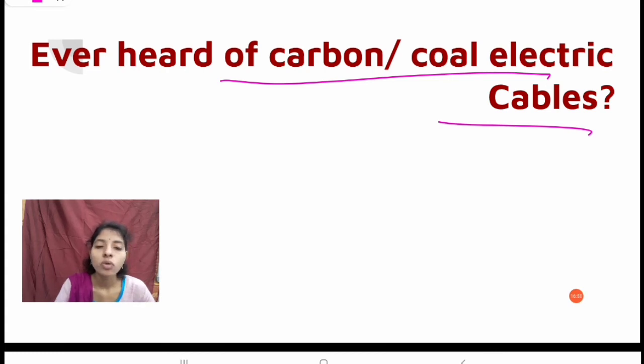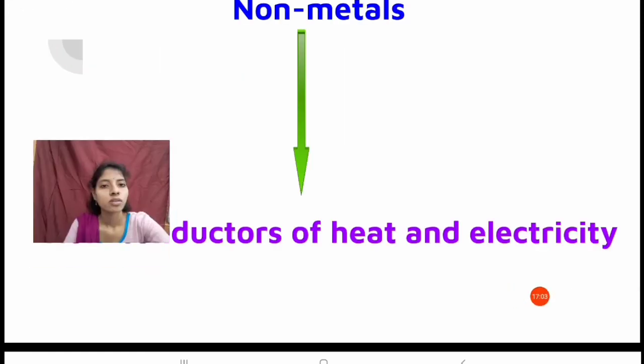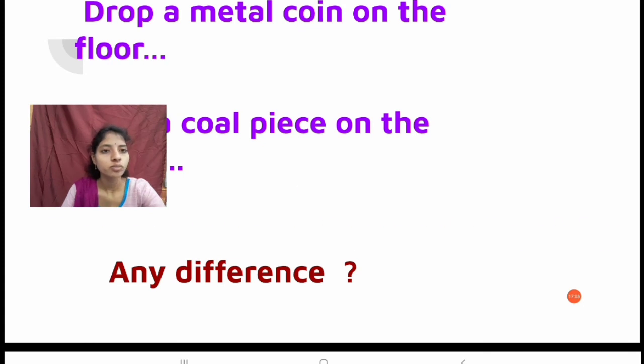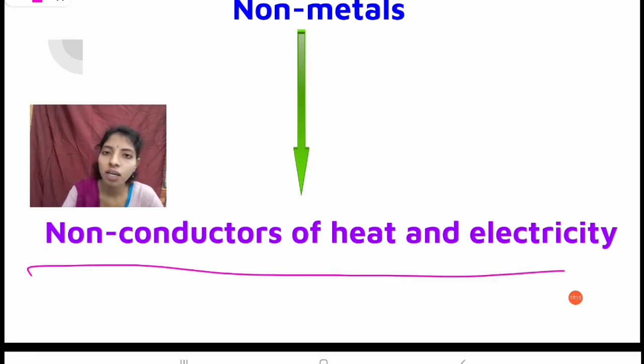And we know non-metals are bad conductors of heat and electricity, that means they are poor conductors of heat and electricity. So we can say that non-metals are non-conductors of heat and electricity. That's why we use only metal wires for heat and electricity.